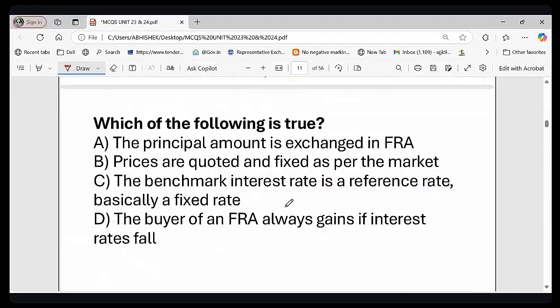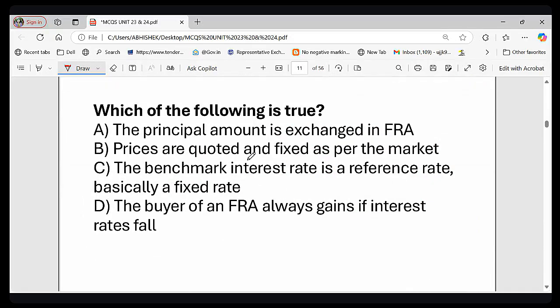Now let's see the last question of this. This was the 5th question. Which of the following statements is true regarding FRA? Option A, the principal amount is exchanged in FRA. Option B, prices are quoted and fixed as per the market. Option C, the benchmark interest rate is a reference rate, basically a fixed rate. And option D, the buyer of FRA always gains if interest rate falls. So which is true? What is the correct option here?